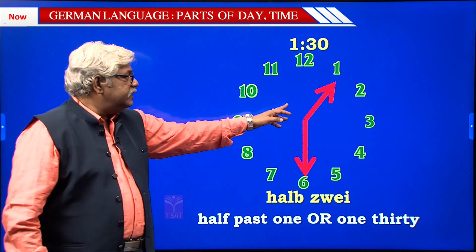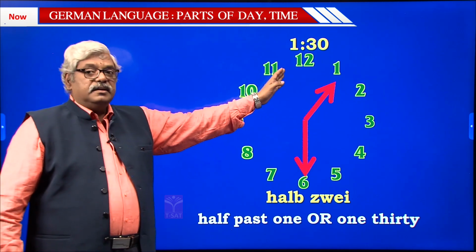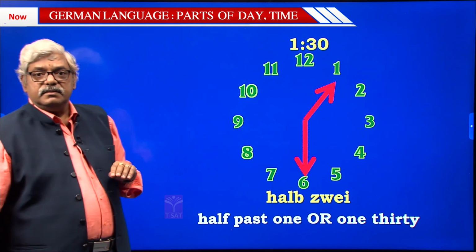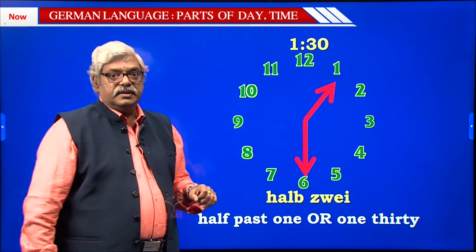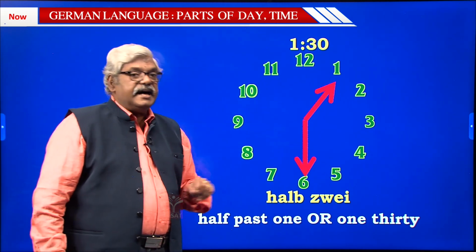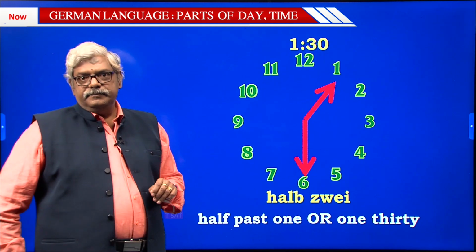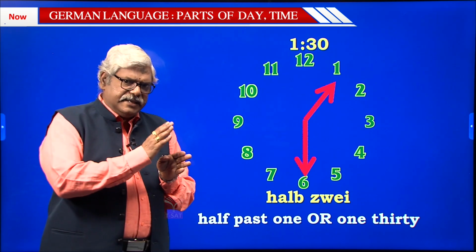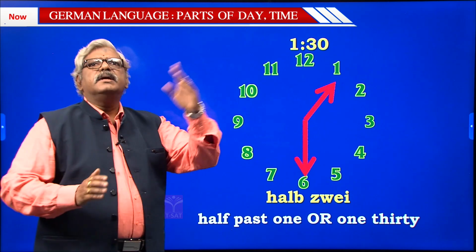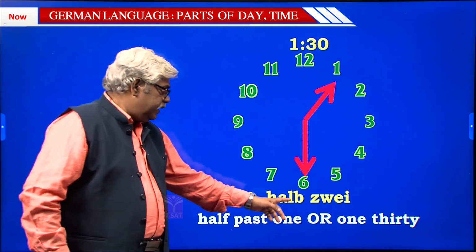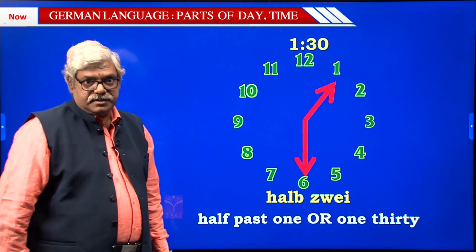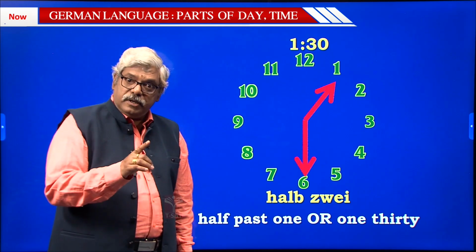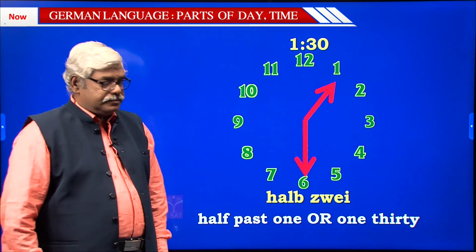So when I say 1:30, the first hour is already over. Now in the second hour, 30 minutes are over. That means it is exactly half of the second hour. You can either take it as 30 minutes were over or 30 minutes are left. That's why you don't have any vor or nach in between the words.